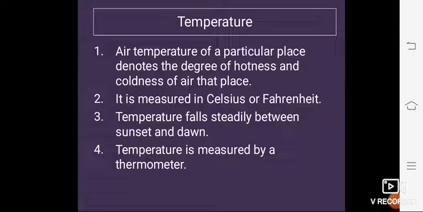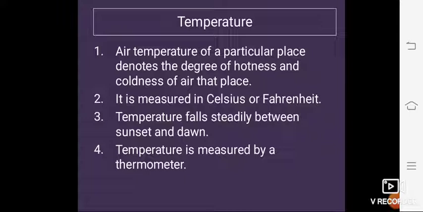So the temperature falls steadily between sunset and dawn. The mountains are always cooler than the plains. Why? Because the temperature decreases with increasing altitude. Already I taught this, student: altitude means height. So the temperature always decreases with increasing altitude.